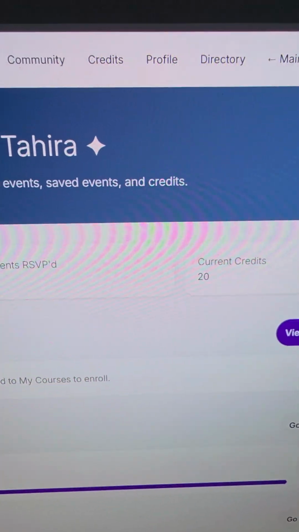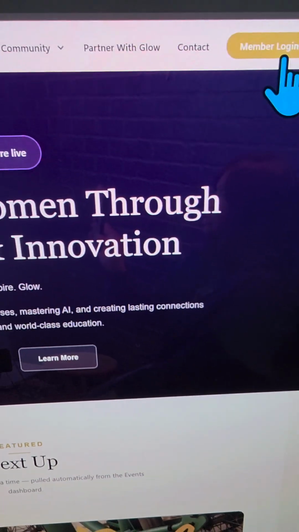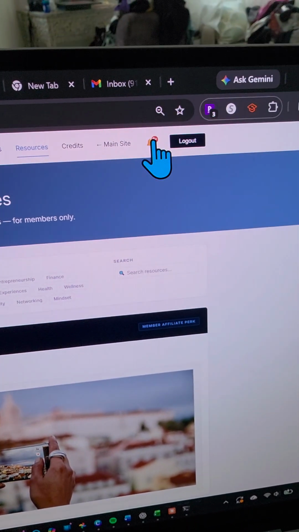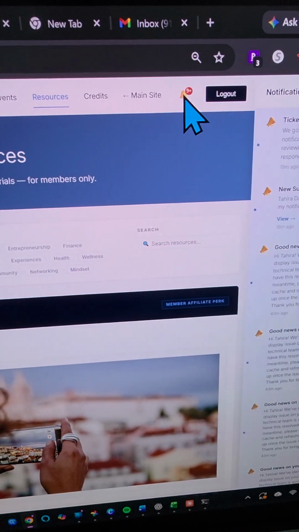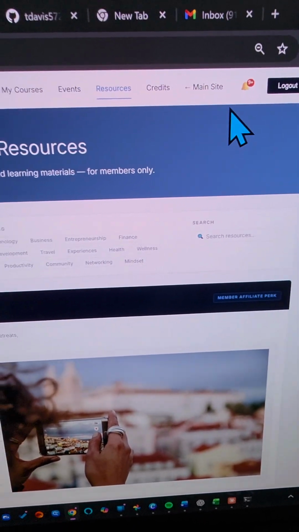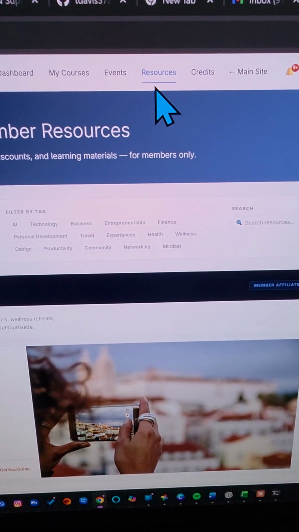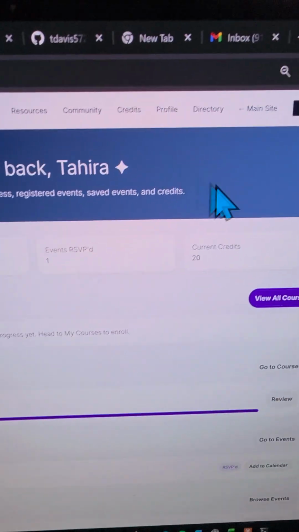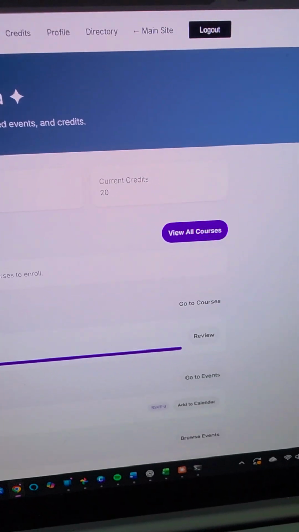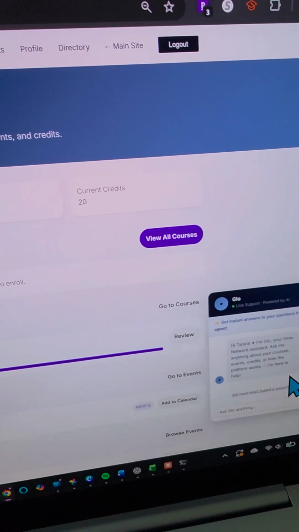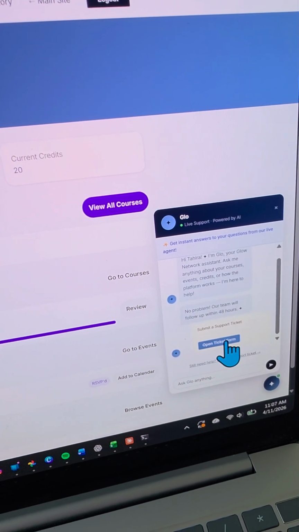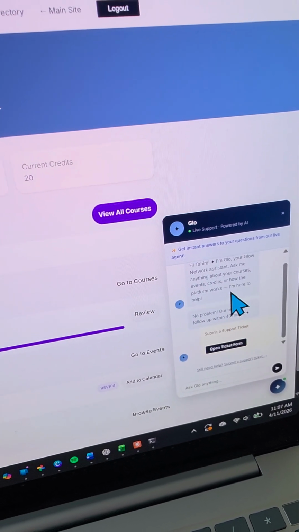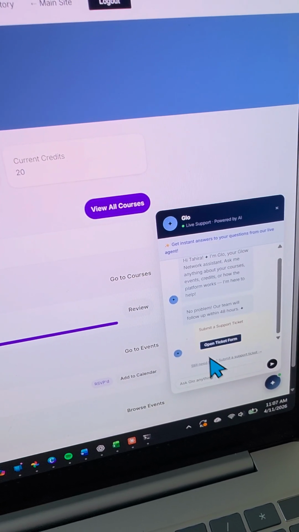And I'll show you, because on the resources page, hold on. Resources page, I have notifications. And when I click on notifications, my notifications pop up here. It lets me know if I have any system alerts or any messages from within the system. So I'll go back to my dashboard and I don't have that. And then just as a member, I'm wondering why I can't see them from here. So I'm going to go in here and then I'm going to click create support ticket because I'm assuming that this thing wasn't able to help, right?